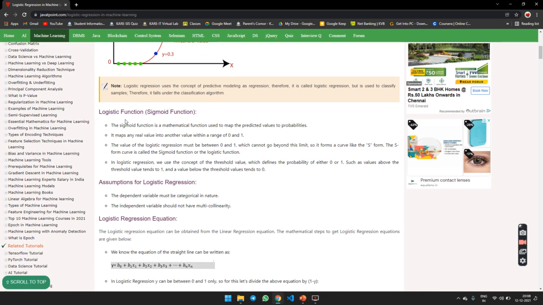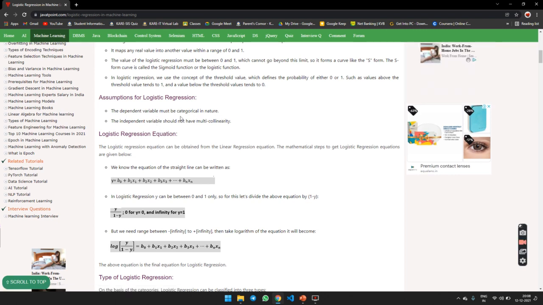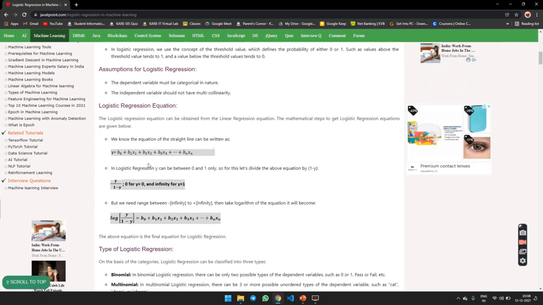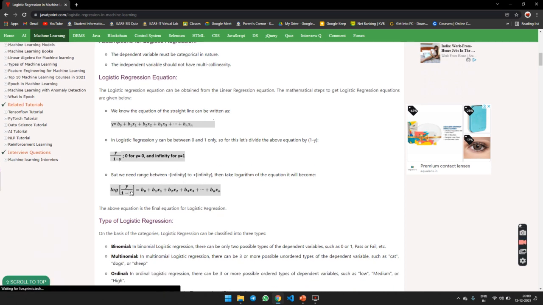In logistic regression, we use the concept of a threshold value, which defines the probability of 0 or 1. A value above the threshold value tends to 1, and a value below the threshold tends to 0. The assumption is that the dependent variable must be categorical in nature, and the independent variables should not be multicollinear. The logistic regression equation is derived from the straight line equation. The logistic regression curve passes between 0 and 1. This is the equation, ranging from minus infinity to plus infinity.